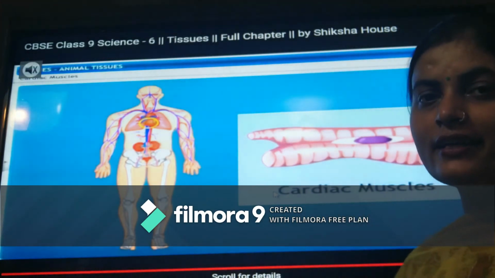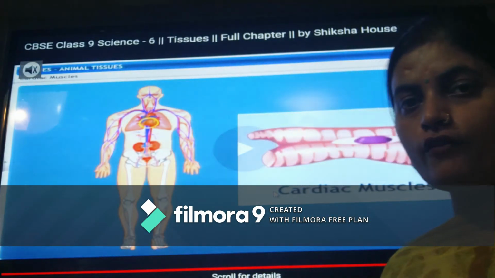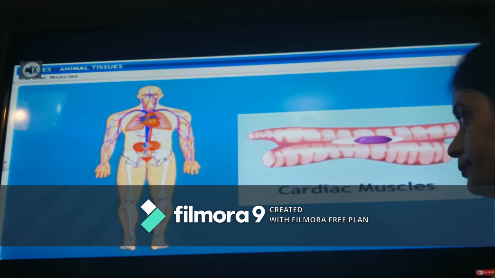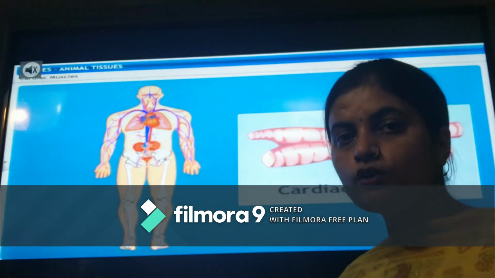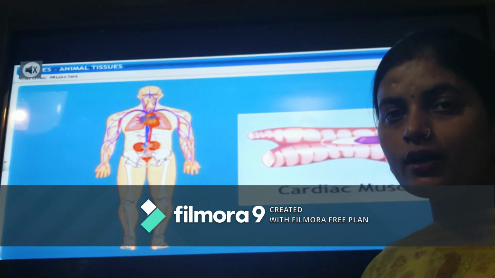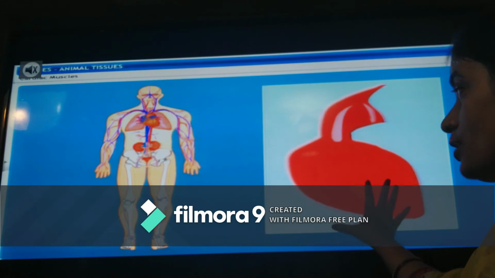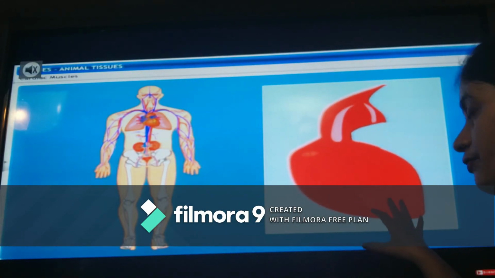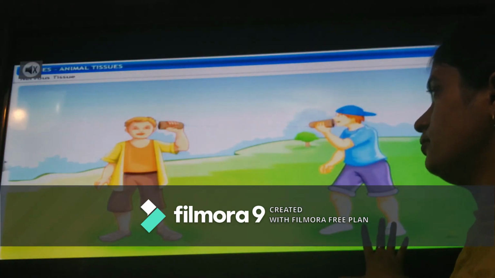The next one is the cardiac muscle. Cardiac muscle means those muscles which are found in the heart of a person. Now what is happening in the cardiac muscles? These are obviously involuntary in function. These are not in our control. These are found in the heart, which has the function of continuous pumping of the blood. If it stops, then the whole function of the body will stop.